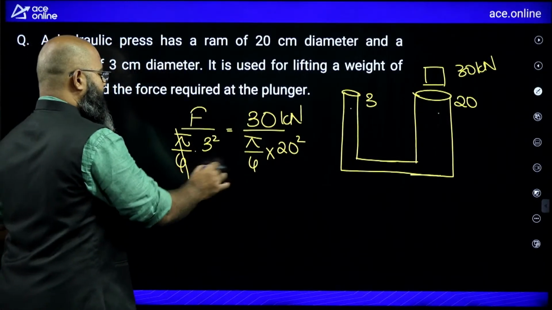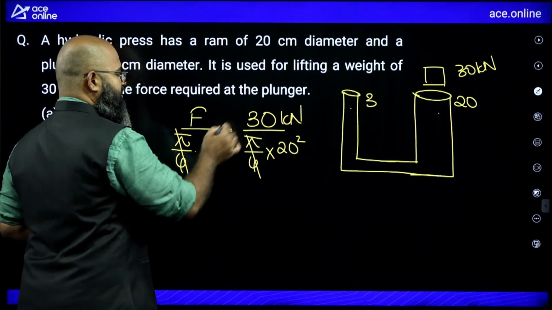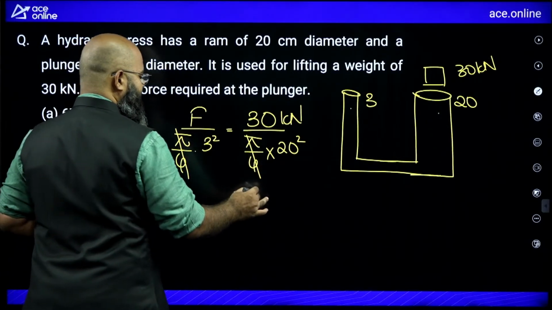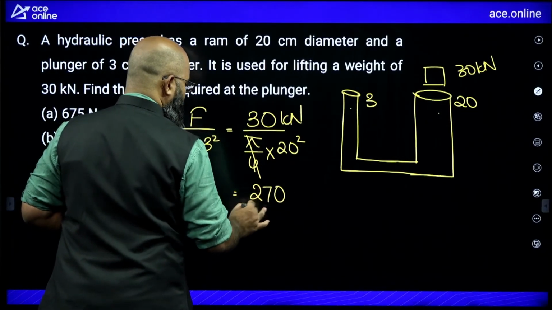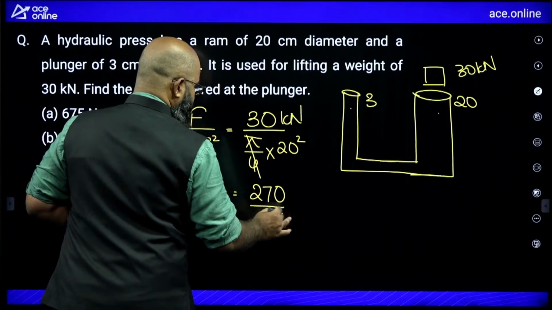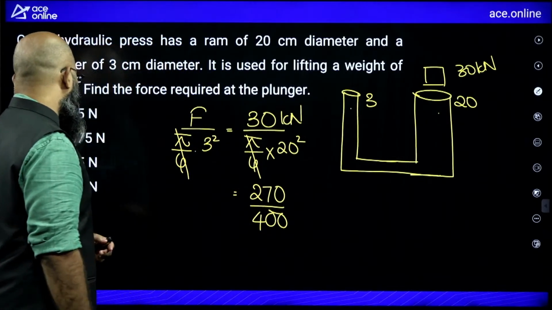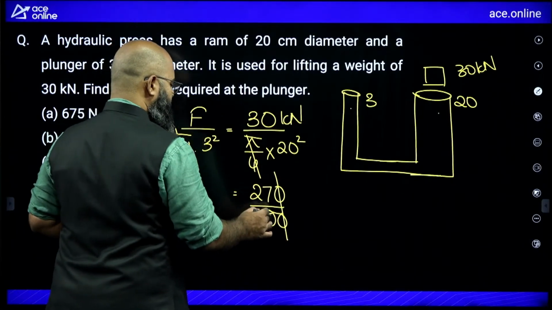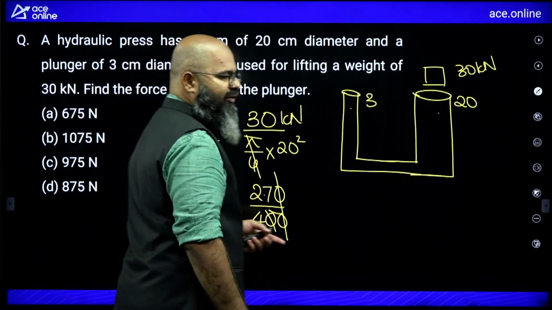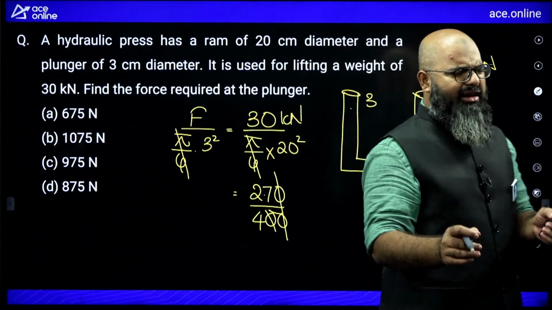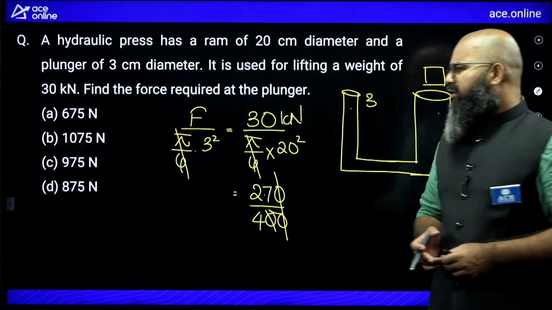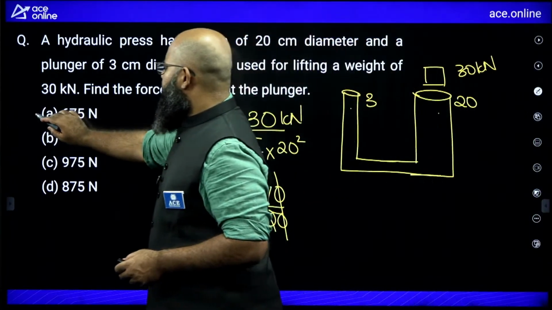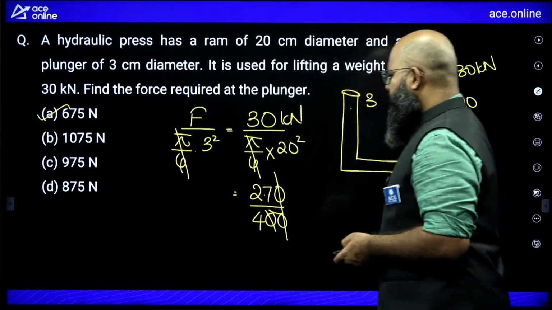Pi by 4 cancels off over here. 3 square becomes 9. 9 times 30 is equal to 270 divided by 400. Now 270 divided by 400 will be equal to how much? 2.7 divided by 4, which will be slightly less than 0.7 kilonewton. So 675 Newton is a perfect answer over here. I hope it is clear to all of you.